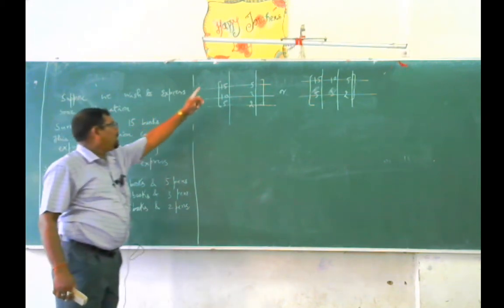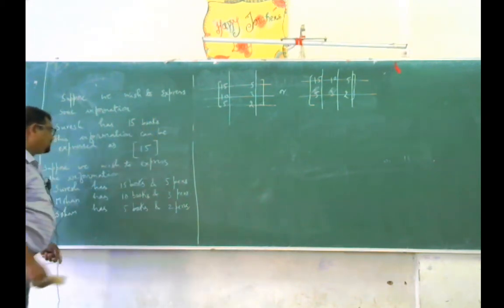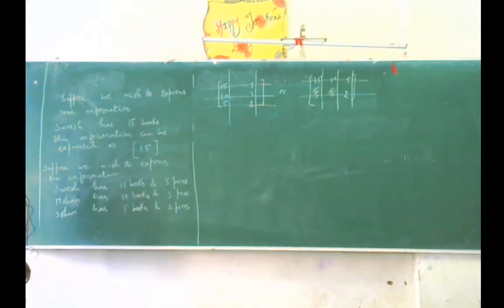The second vertical line indicates the number of pens that Suresh, Mohan and Sohan have.